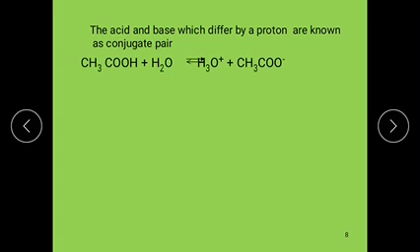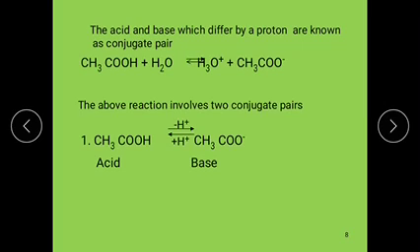CH3COOH, when it is losing the proton, converts to CH3COO minus. Here CH3COOH is donating a proton, so it is an acid, and it converts to a base. An acid is a substance which can donate a proton, and then it converts to CH3COO minus. CH3COO minus is the conjugate base of CH3COOH.